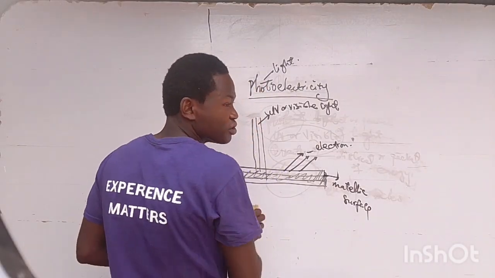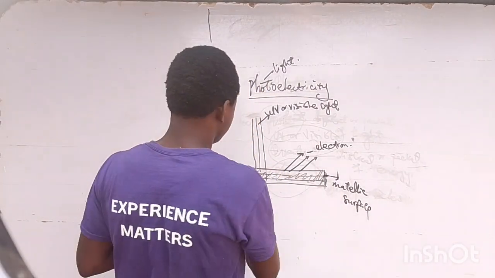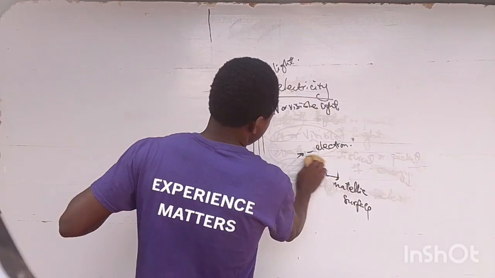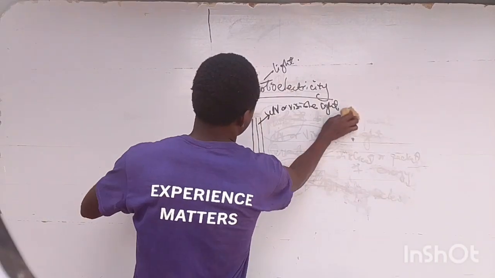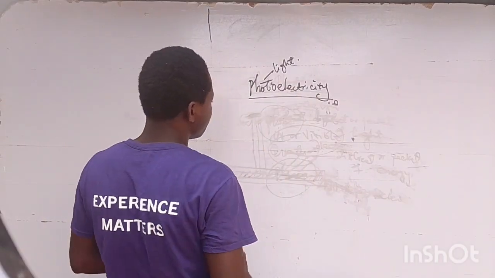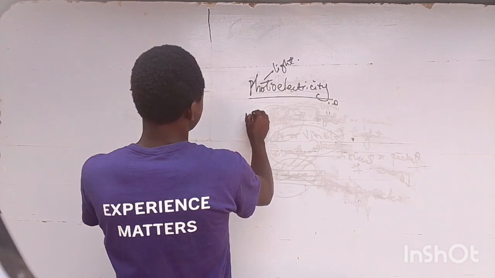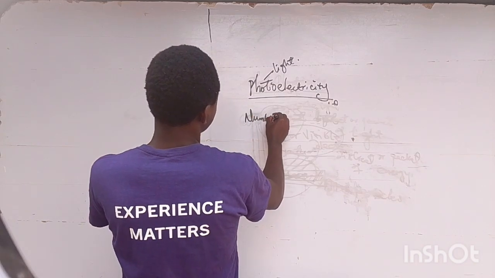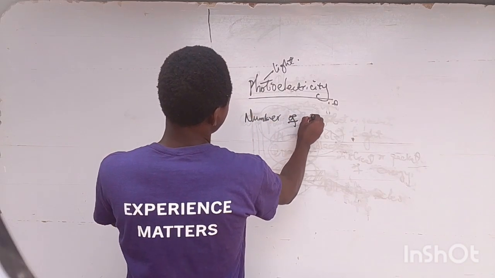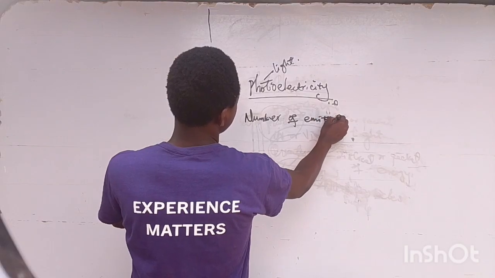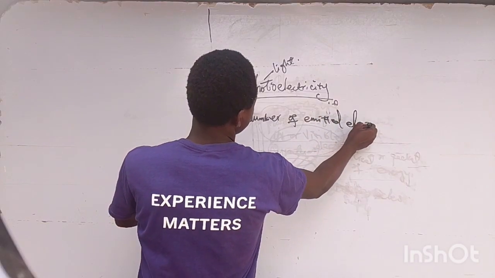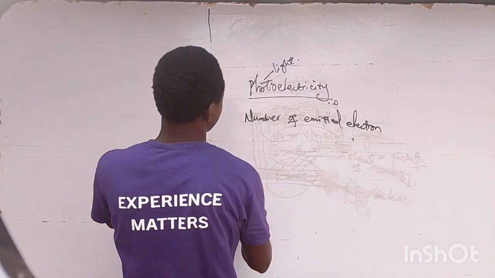For JAMB students, there are two things that you need to know about this topic. The first one is the number of emitted electrons.